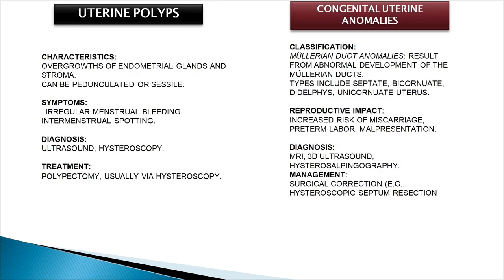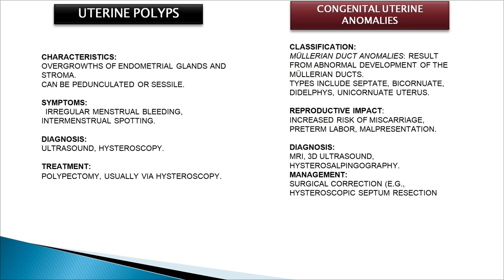Now we come to uterine polyps. The overgrowth of endometrial glands and stroma happens and it could be pedunculated or sessile, and this also leads to infertility if it happens at the area of implantation. Symptoms would be irregular menstrual bleeding or intermenstrual spotting. Diagnosis would be on ultrasound or hysteroscopy, and the treatment is polypectomy, usually via hysteroscopy nowadays, or you can even go for D&C if the uterine polyps are small.